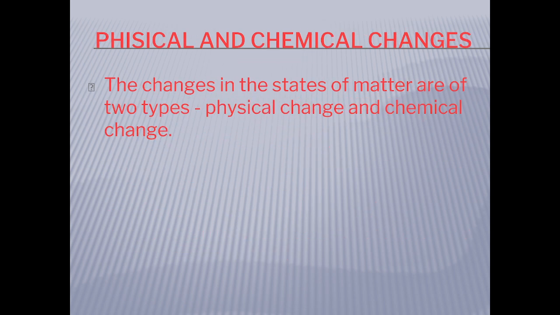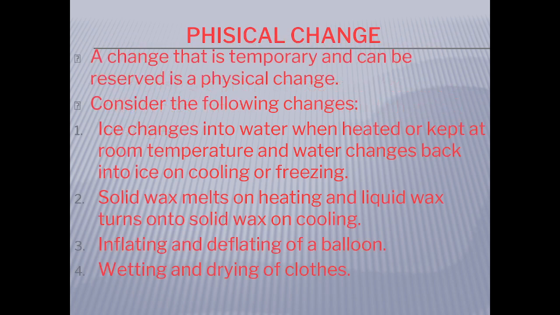Physical and chemical changes. The changes in the states of matter are of two types: physical change and chemical change. Physical change. A change that is temporary and can be reversed is a physical change. Consider the following changes. Ice changes into water when heated or kept at room temperature, and water changes back into ice on cooling or freezing.